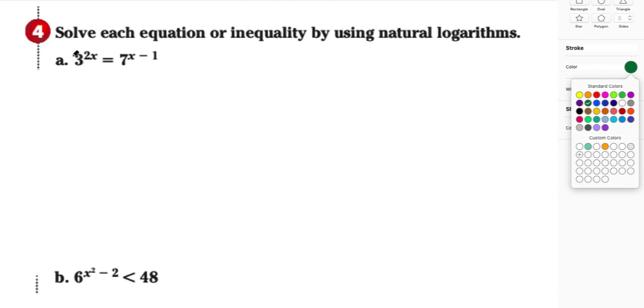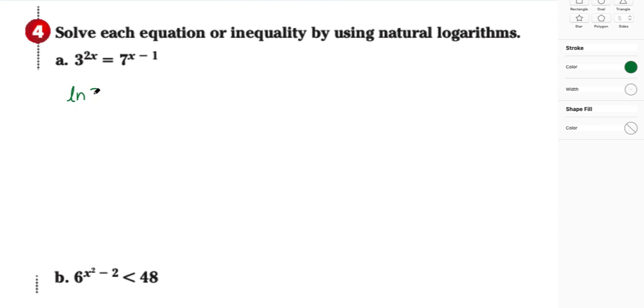In Example 4, we're going to solve each equation or inequality by using natural logarithms. Let's remember that if we have two things that are equal, we can take the natural log of both sides and that equality will be maintained. So I can take the natural log of 3 to the 2x, and that is equal to the natural log of 7 to the x minus 1. From our log laws, we can rewrite the left side as 2x times the natural log of 3, and similarly on this side, x minus 1 times the natural log of 7.